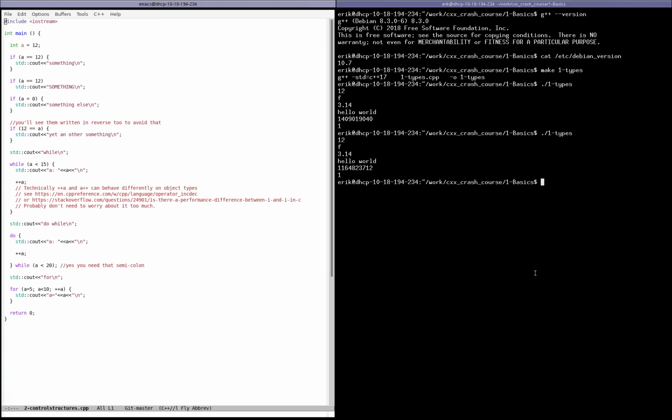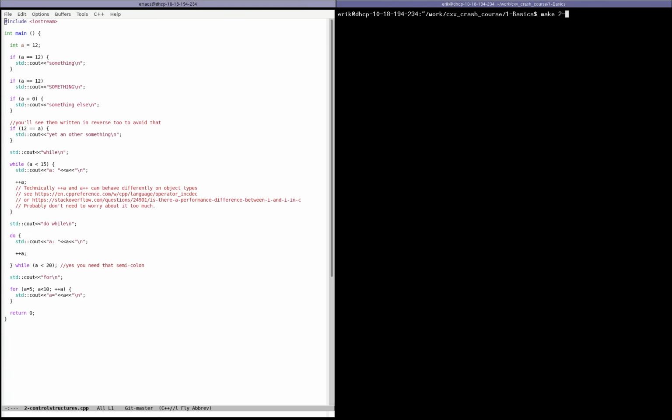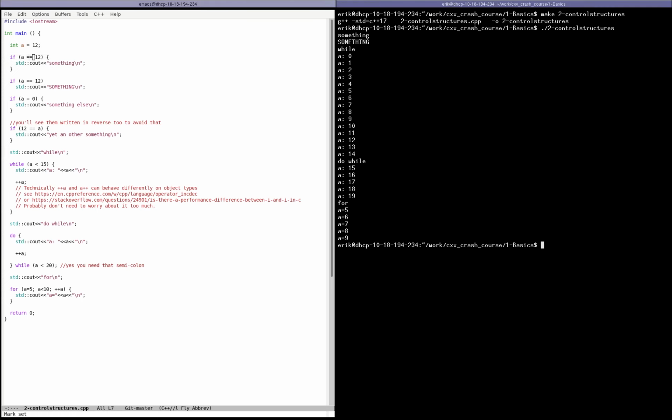The second one is about control structures, and there shouldn't be anything in there that should surprise you. Let's have an integer, and we can test if that value is 12 by using that equal operator. And we can see that we entered the if statement, so it was true. We can do it again. Here the difference is that we don't have curly braces. We went through it as well. The difference between whether you have curly braces or not is if you don't have them, then only the next line is inside the if statement.